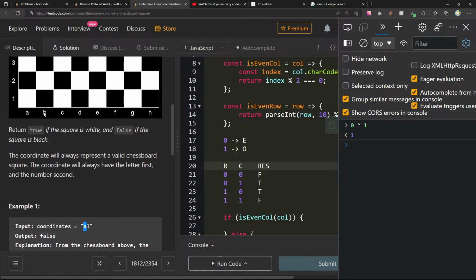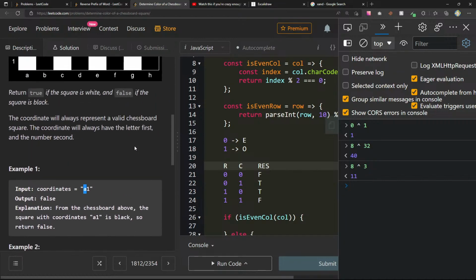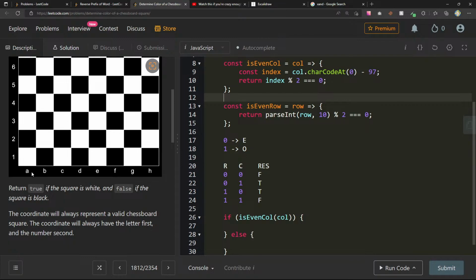Oh, but this is all normalized. So 1, 2, 3, 4, 5, 6, 7, 8. So we'll do column 8, 3, which, oh, well, that represents 11, which who even knows what that means. Oh, and this would be nice if somehow, if it's even or odd, how do I want to do this? If the number that we get, we can just transform it, and if that's even, we return a 0.